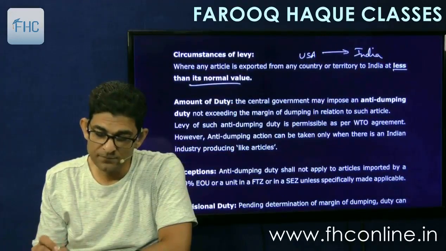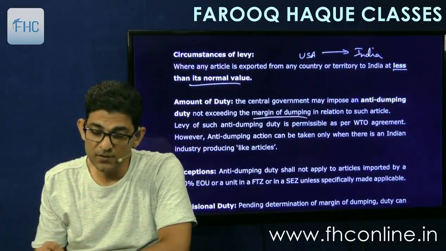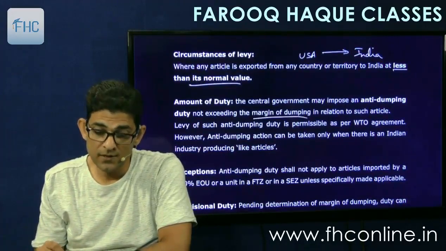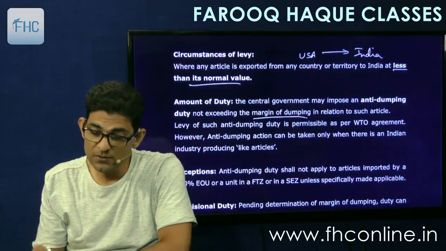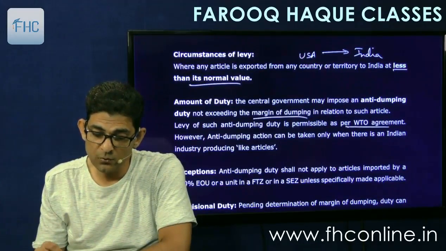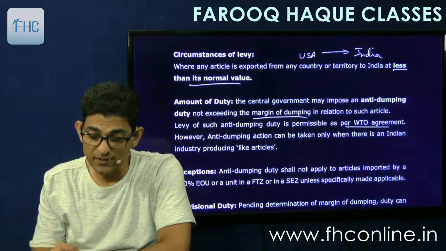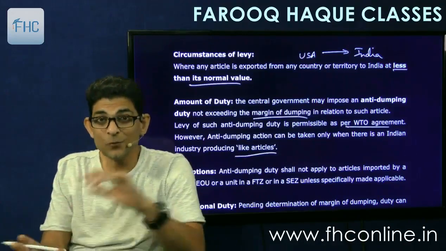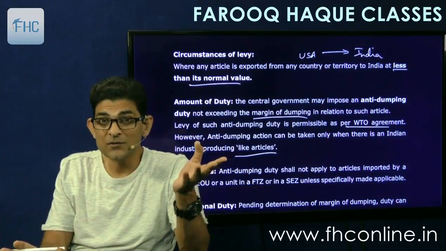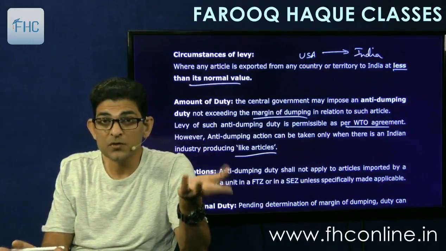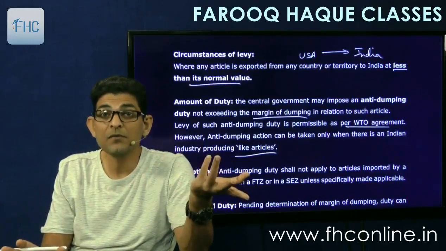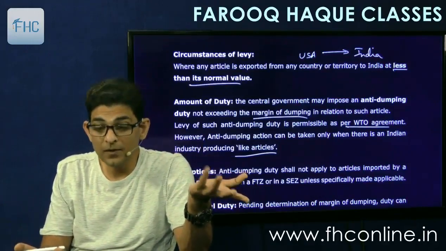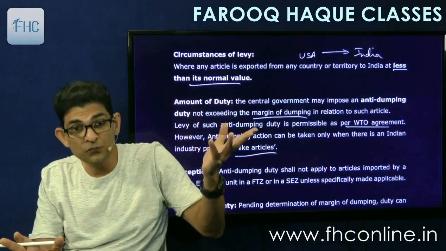See, amount of duty. The central government may impose anti-dumping duty not exceeding the margin of dumping in relation to such article. Levy of such anti-dumping duty is permissible as per WTO agreement also. However, anti-dumping action can be taken only when there is an Indian industry producing like articles. Obviously there should be injury caused to Indian industry. If there are no like articles manufactured in India, there is no injury caused. If there is no injury, why would we charge the anti-dumping duty? Let the things come at a cheaper price. It's good for the Indian market.